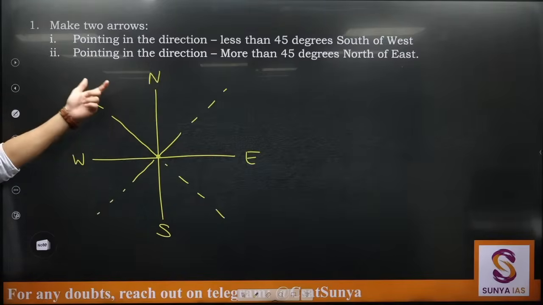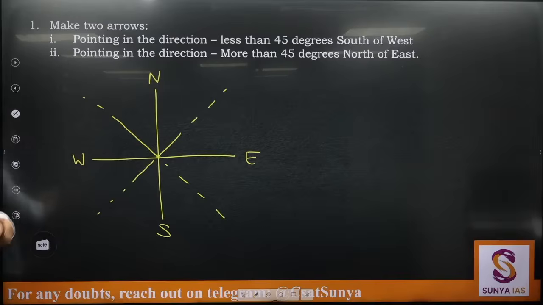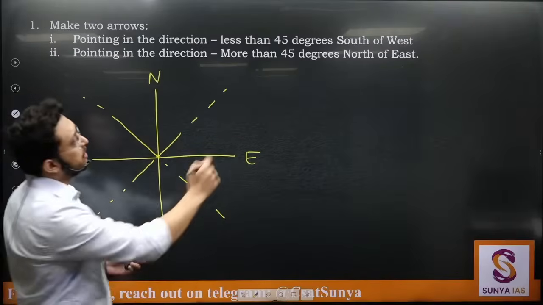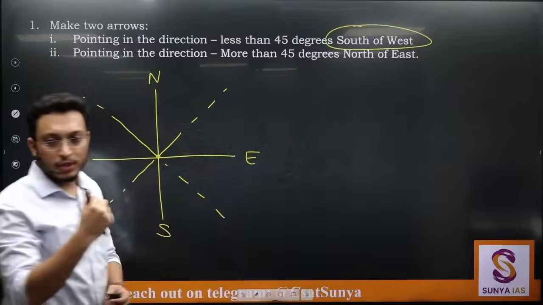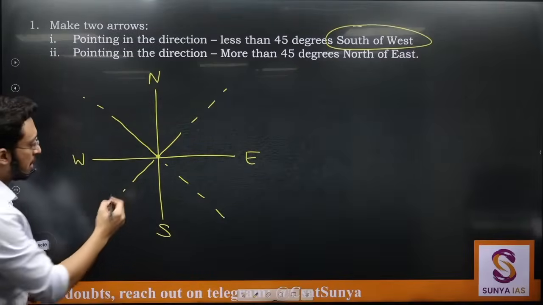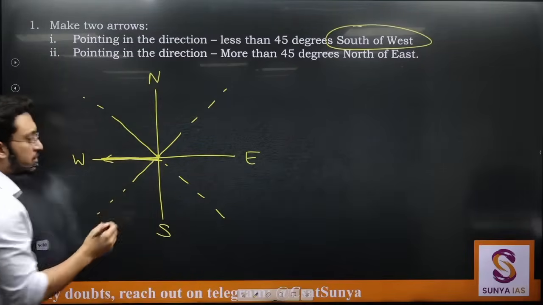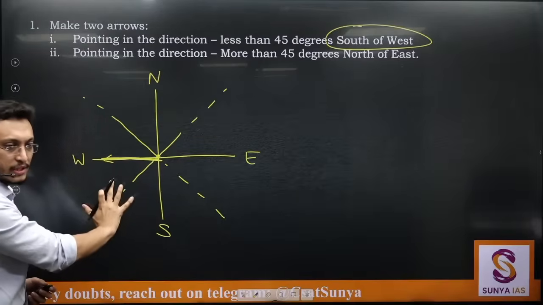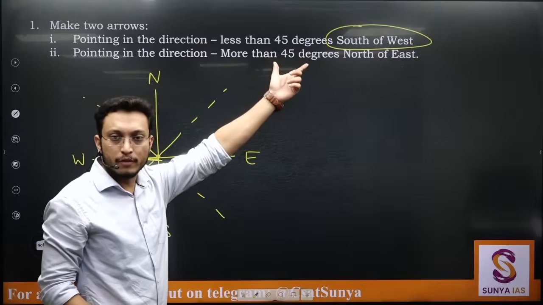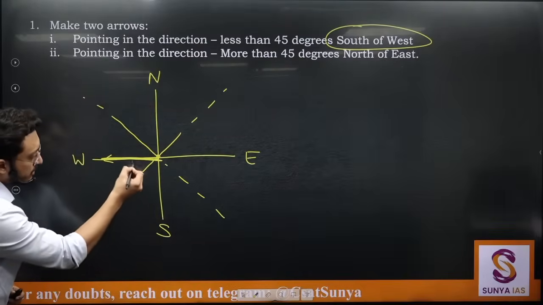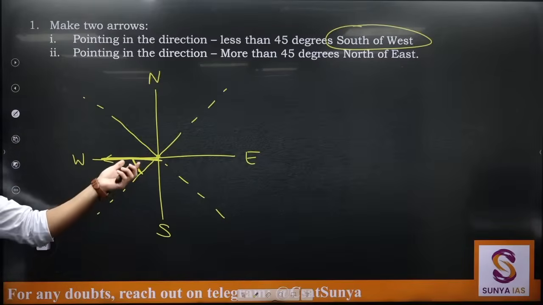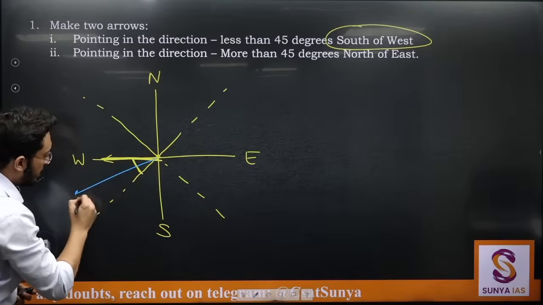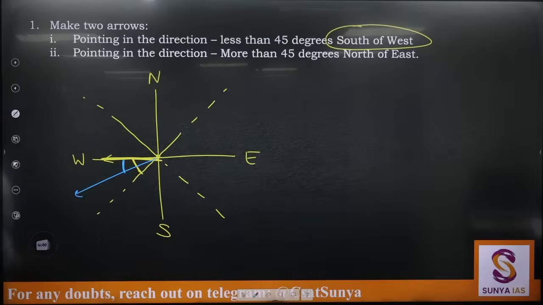First statement says pointing in the direction less than 45 degrees south of west. Tell me where will I make? First it is saying south of west. That means I need to go towards south direction from west direction. So this is west, but they are saying south of west. So south of west will lie somewhere in this region. So my arrows will be in this region. Is it greater than 45 or less than 45? It is less than. So now I know that this is what is 45 degree. But my angle should be less than 45 degree. That means arrow should be somewhere here and this angle should be less than 45 degree.